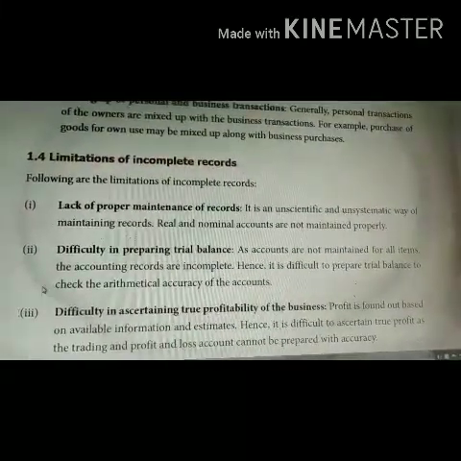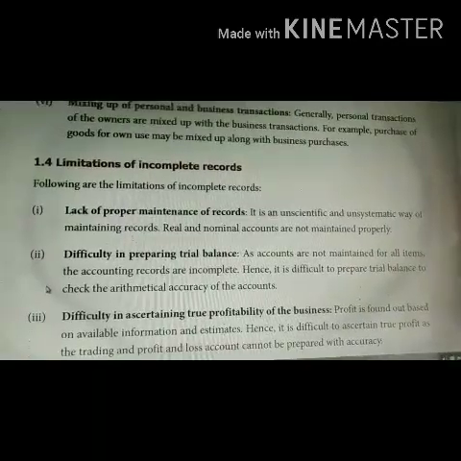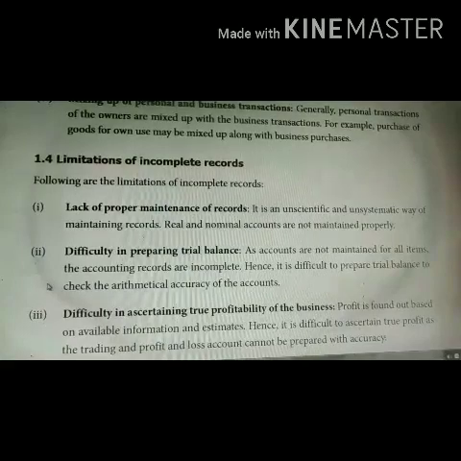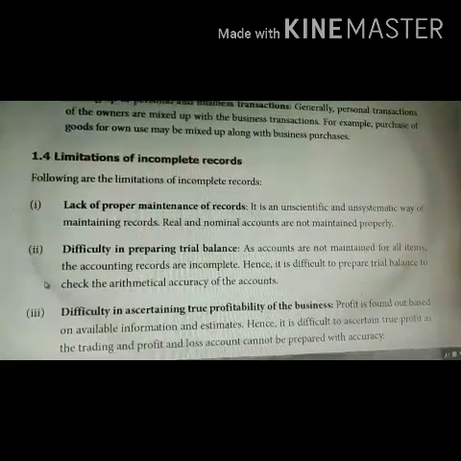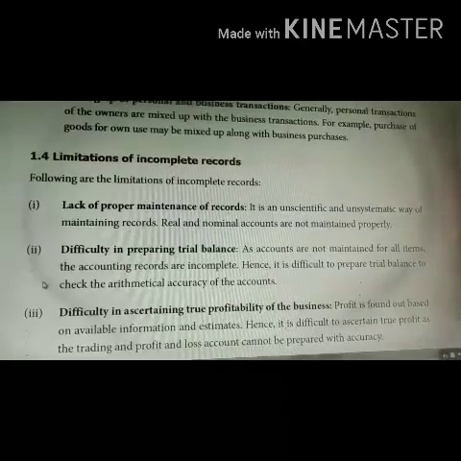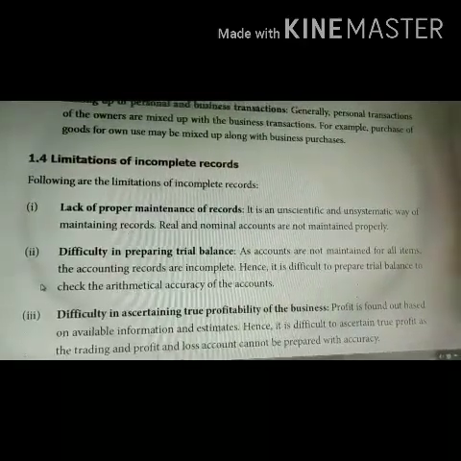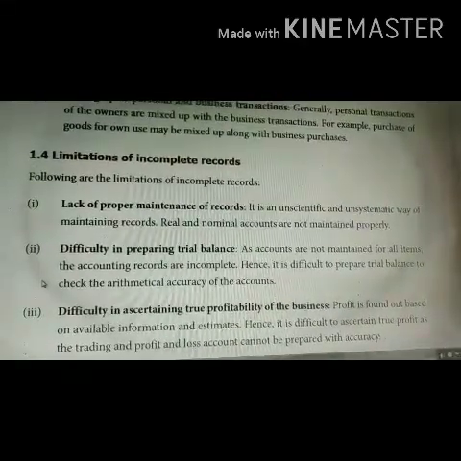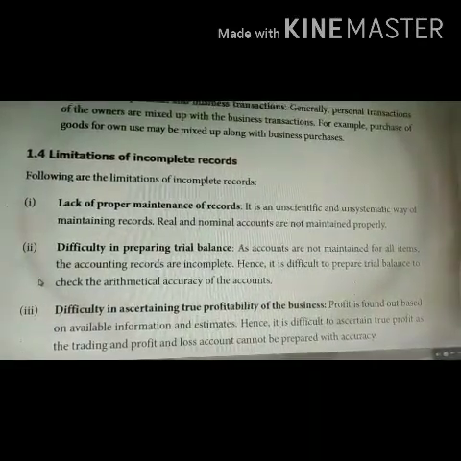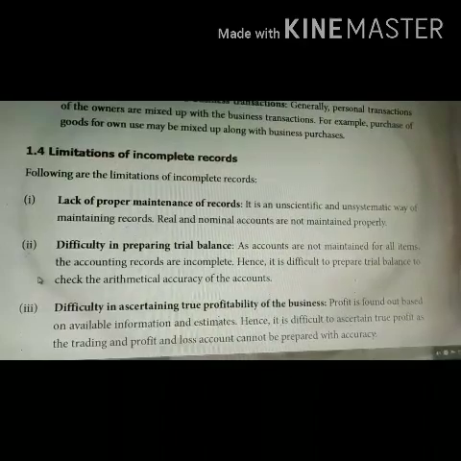First point is lack of proper maintenance of accounts. As we already know, it is unscientific and unsystematic way of maintaining records. Only cash and personal accounts of customers and creditors are alone maintained. They ignore real and nominal accounts. So these two accounts are not maintained properly, real and nominal accounts.